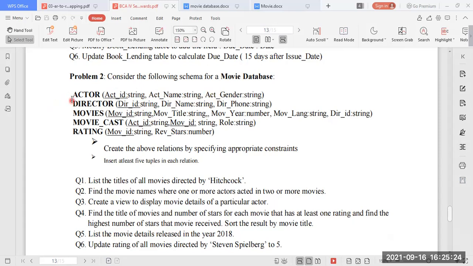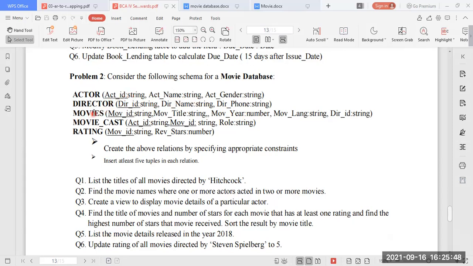So your first table is done. Then the second table, or second entity, is called director. You are supposed to mention the dir_id, which is going to be the primary key, then director name and director phone number. So for the director table, our primary key is director ID. For the actor table, act_id is the primary key.